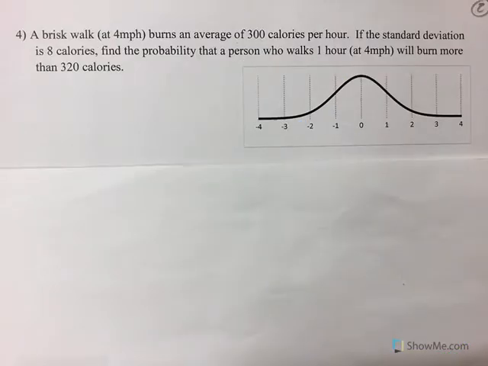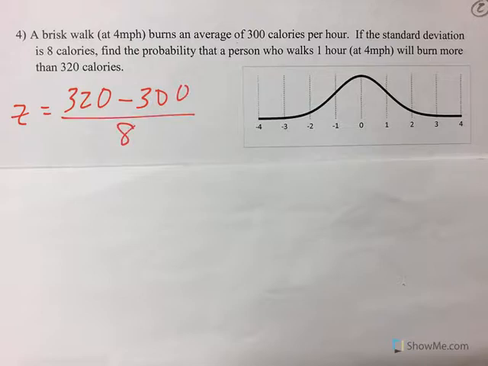Next paper, number 4. A brisk walk at 4 miles an hour burns an average of 300 calories an hour. If the standard deviation is 8 calories, find the probability that a person who walks 1 hour at 4 miles an hour will burn more than 320 calories. Okay, first, z-score. Value minus the mean divided by the standard deviation gives me a z-score of 2.5, roughly here.